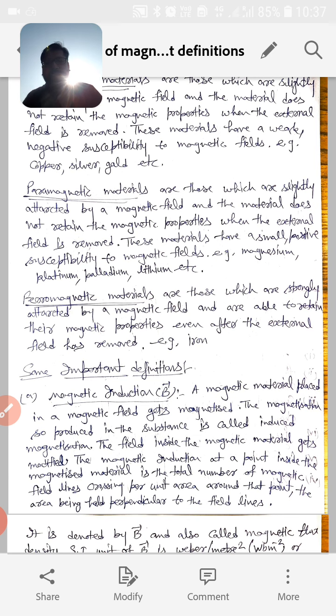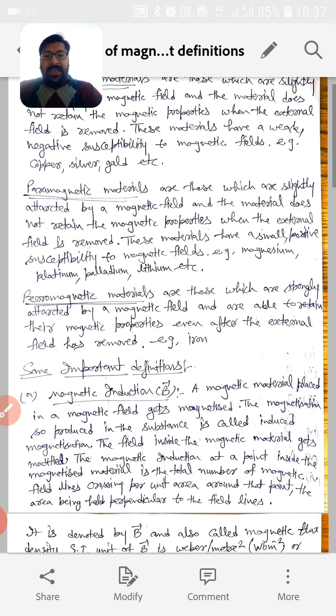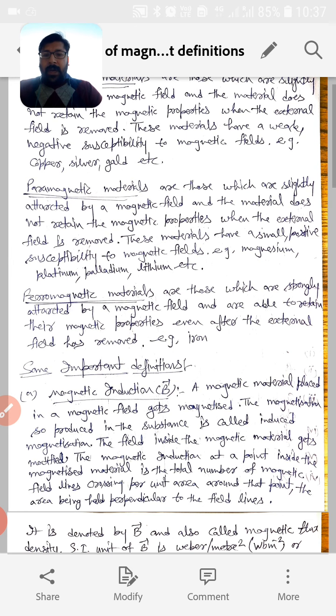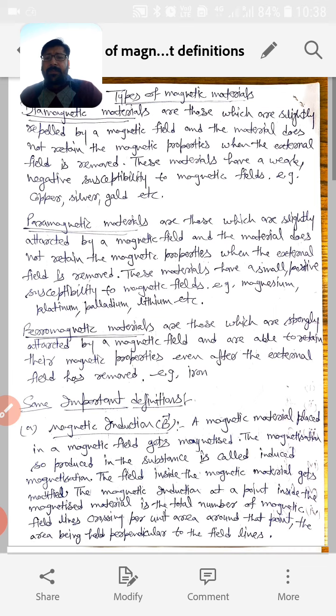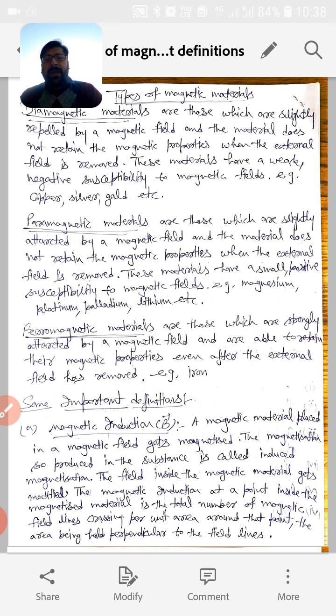Then we come to the third category, which is ferromagnetic materials. Ferromagnetic materials are those which are strongly attracted by the magnetic field and retain their magnetic properties even after the removal of the external field. Examples are iron and cobalt. All are ferromagnetic substances. So these are broadly three categories of magnetic materials: dia, para and ferromagnetic.